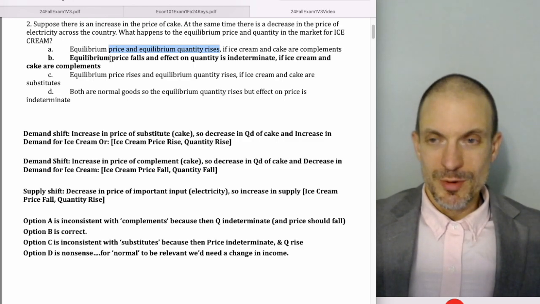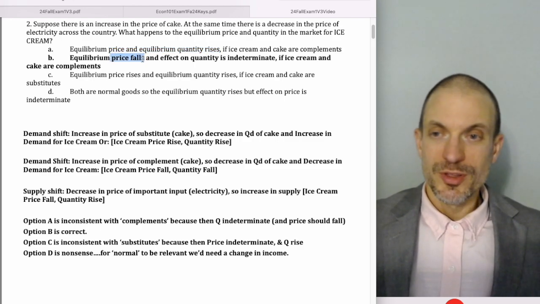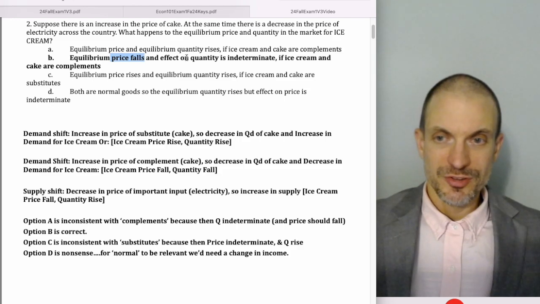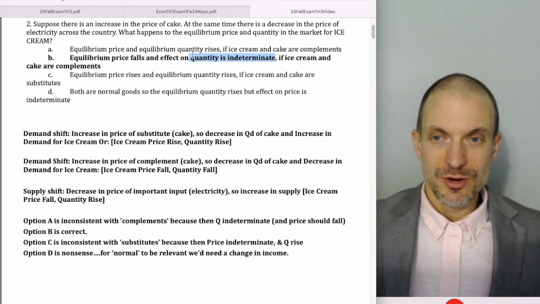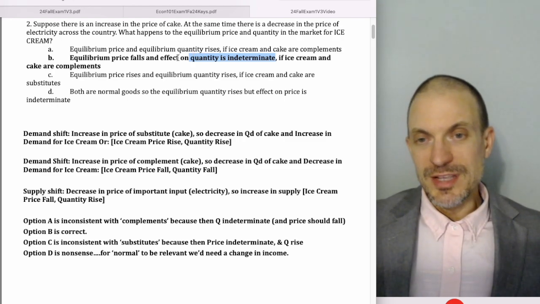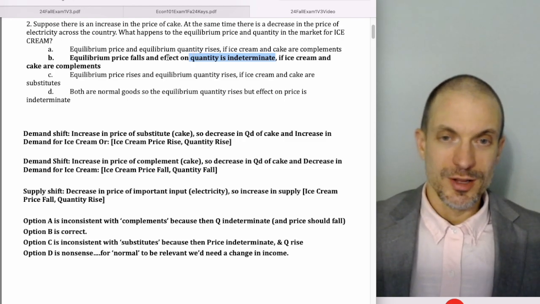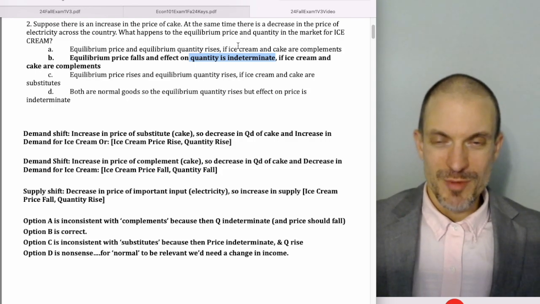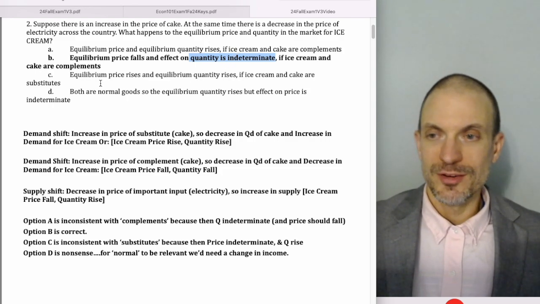B says equilibrium price falls. Yeah, that's consistent with both the demand decrease and supply increase, like I said, and the effect on quantity is indeterminate. Yes, because the supply increase will lead to an increase in quantity, and then the demand decrease tends towards a decrease in quantity. So we can't sort it out without more information. The effect on quantity is indeterminate.